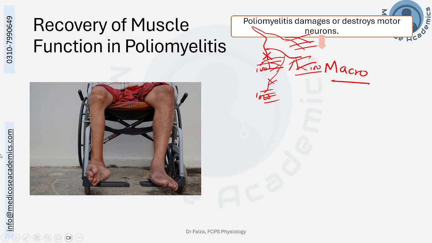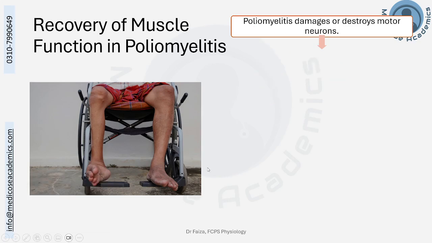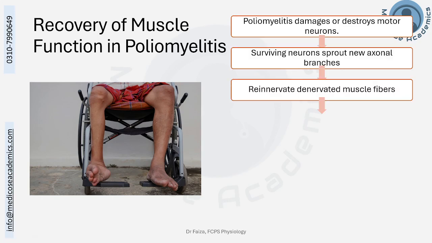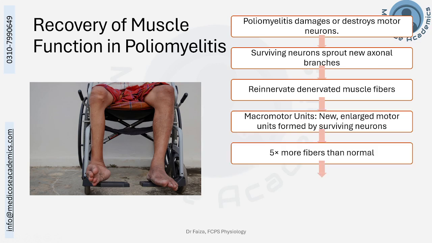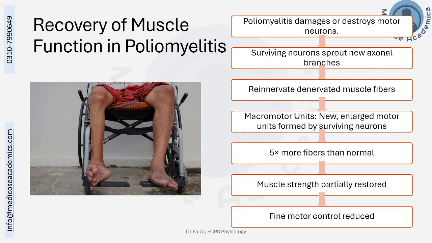So poliomyelitis damages or destroys particularly the motor neurons. Surviving neurons sprout new axonal branches which re-innervate the denervated muscle fibers. Macromotor units are formed, which are 5 times larger than the average motor units, and muscle strength is partially restored while fine motor control is still reduced.